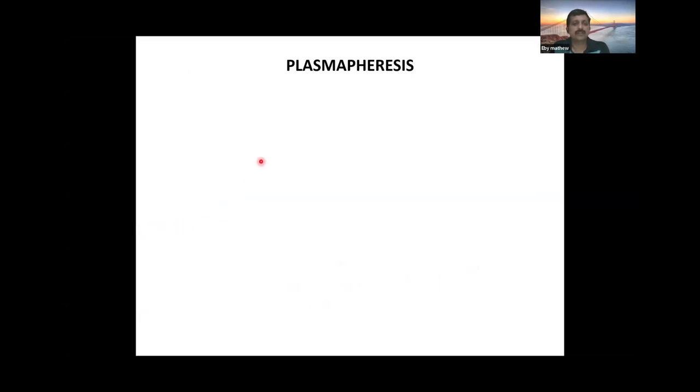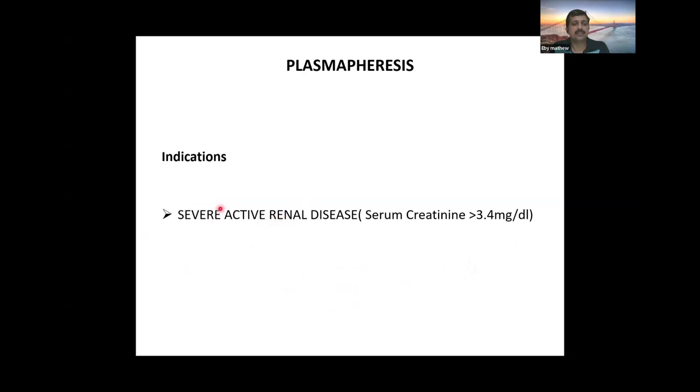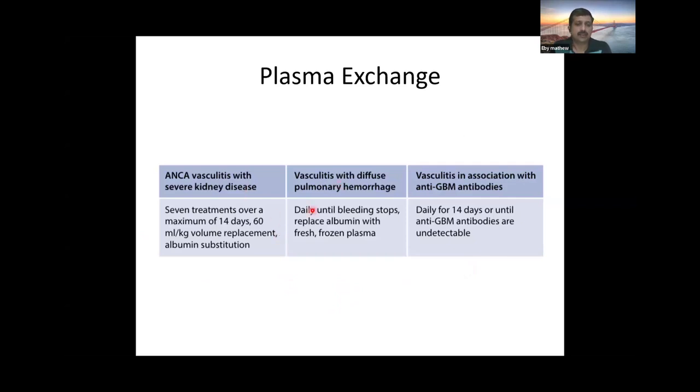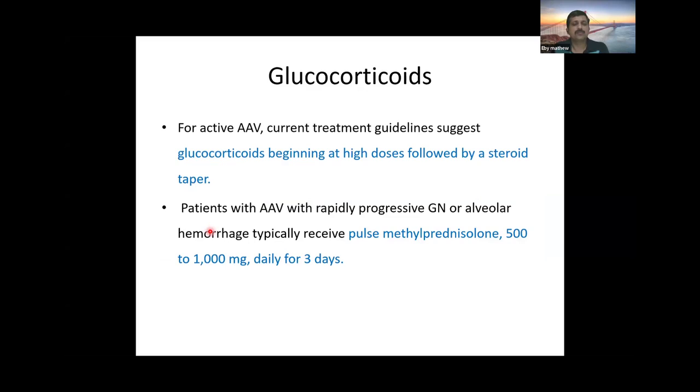Plasmapheresis is indicated in severe renal disease, that is, when the creatinine is more than 3.4, when there is associated anti-GBM disease, or when there is diffuse alveolar hemorrhage along with hypoxia. In such cases, plasmapheresis needs to be done. In diffuse alveolar hemorrhage or anti-GBM disease, daily plasmapheresis needs to be done. And in other cases, with only severe renal involvement, alternate-day plasmapheresis can also be given.